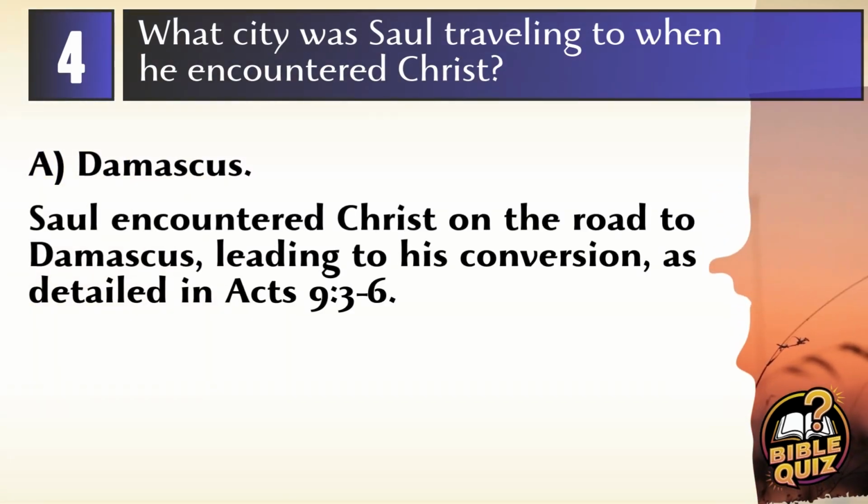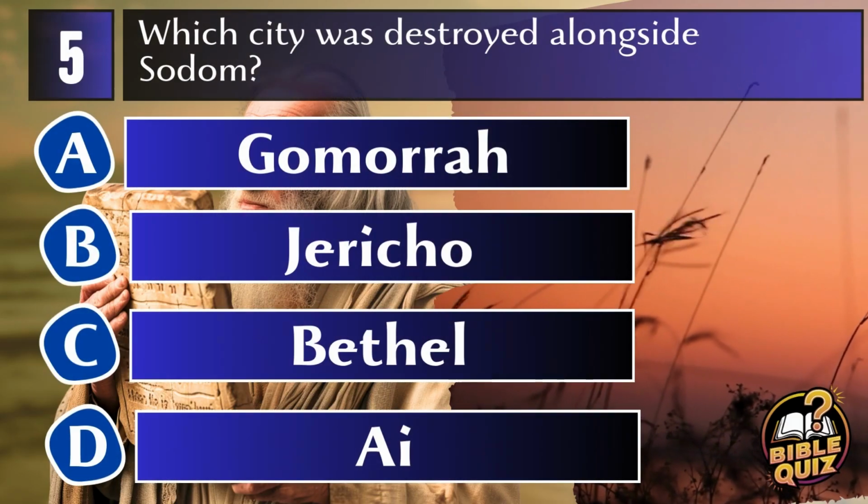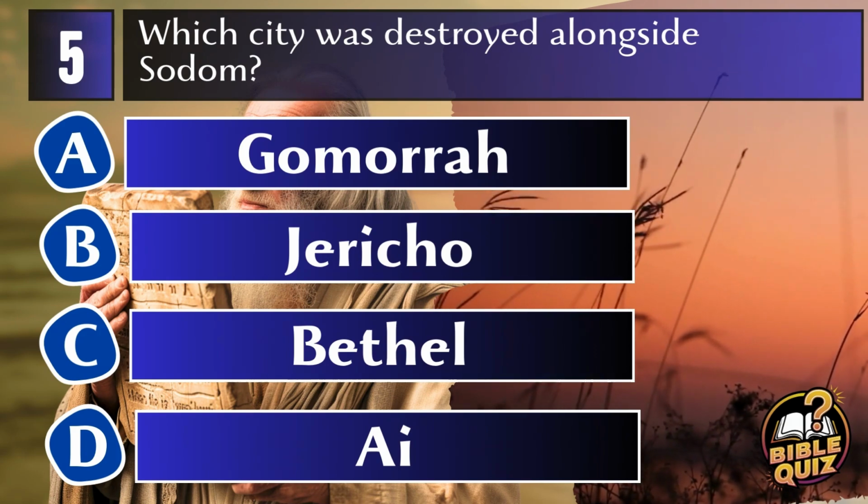Answer A. Damascus. Saul, later Paul, encountered Christ on the road to Damascus, an event that dramatically converted him from a persecutor of Christians to a principal apostle of Christianity. Acts 9-3-6.